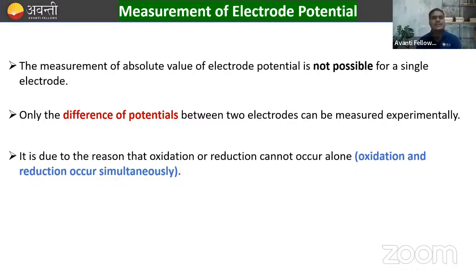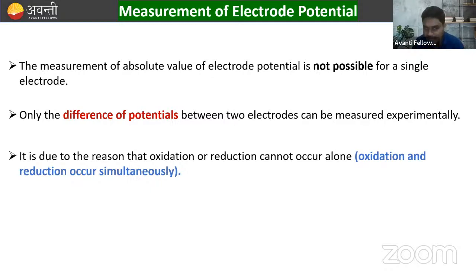Clear? Now, the measurement of the absolute value of the electrode potential is not possible for a single electrode. So for a single electrode, the measurement of the absolute value of electrode potential is not possible. Only the difference of potential between these two electrodes can be measured experimentally. So always remember this, very important. Only the difference of potential between the two electrodes can be measured.